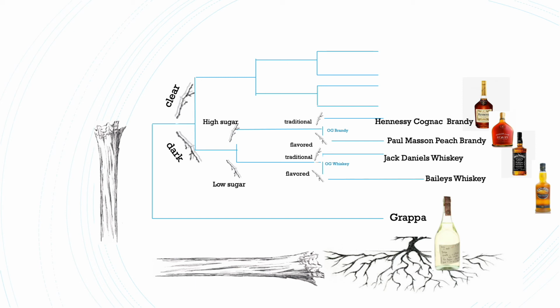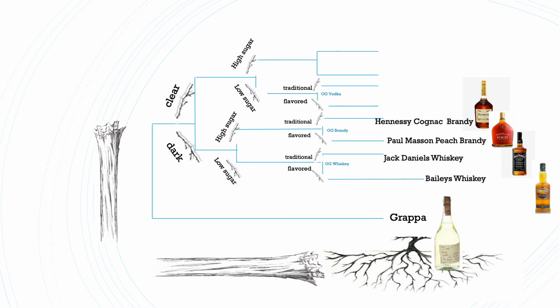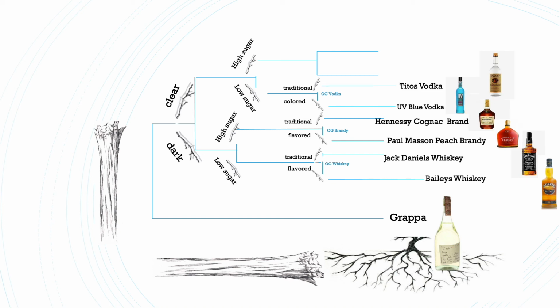Well, the light liquor makers saw how great it worked out for the dark liquors to make lower and higher sugar levels in their drink, and they did just that. Less sugary light liquors became the first vodka to be made. From there, more classic vodkas have been tackled by Tito's, and other companies have gotten adventurous, like UV Blue. Here, the divergence of traits happened with the product's color.